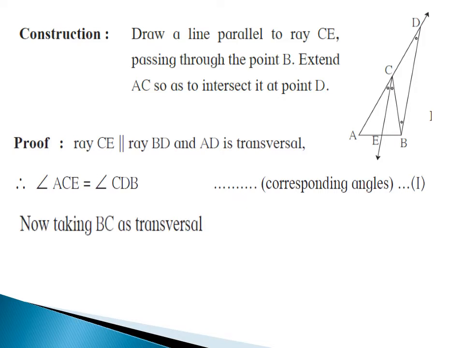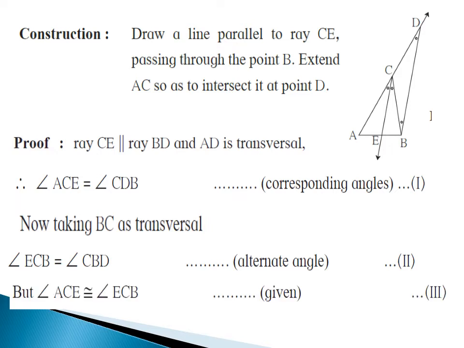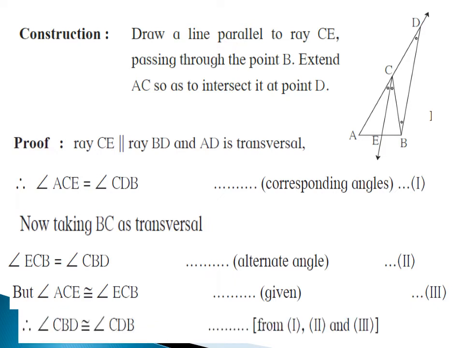Now taking BC as transversal, angle ECB is equals to angle CBD. These two angles are alternate angles. Therefore, these two angles are equal. This is statement number 2. But angle ACE congruent angle ECB, it is given. Statement number 3. Therefore, angle CBD congruent angle CDB from statement number 1, 2 and 3.